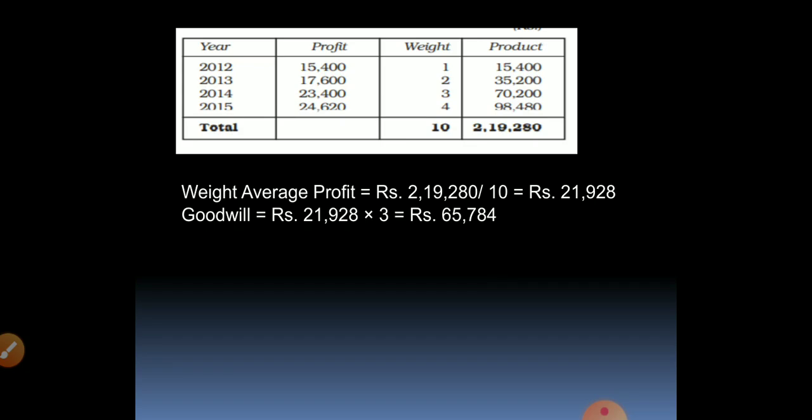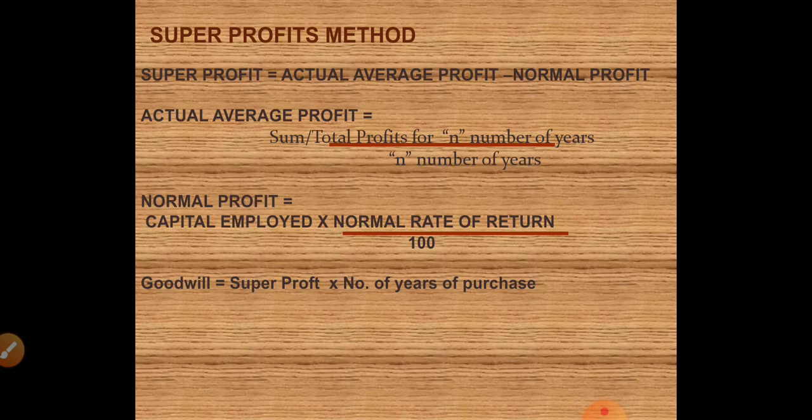Okay. Now coming to the second method of valuation of goodwill. The first method was average profits method. Under average profits method, we saw weighted average method and simple average method. Now we will see super profits method. Before going into super profits method, what is this super profit? Super profit is the profit which a company earns higher and above the normal rate of return in similar companies.